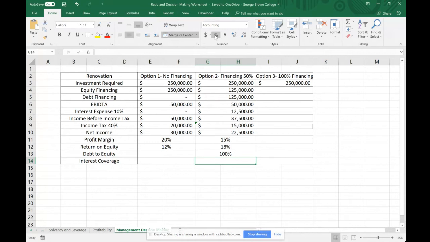This is fairly okay. If we look at interest coverage, we take our net income, divide it by our interest expense. We could cover our interest 1.8 times.